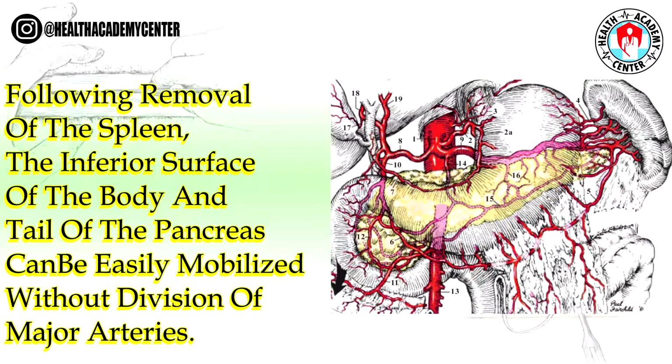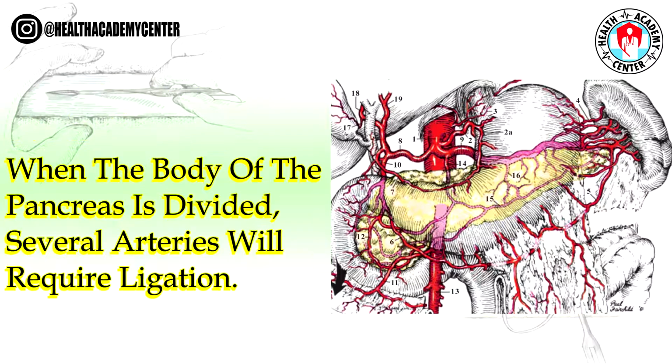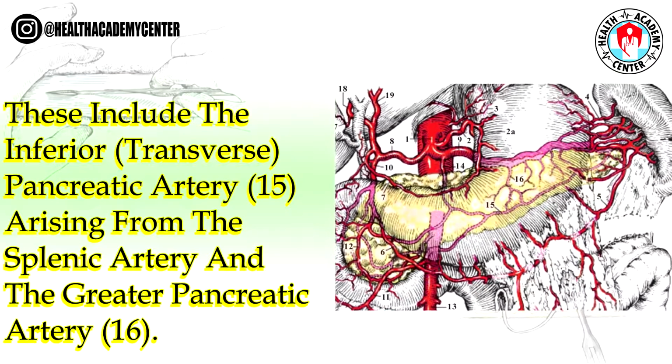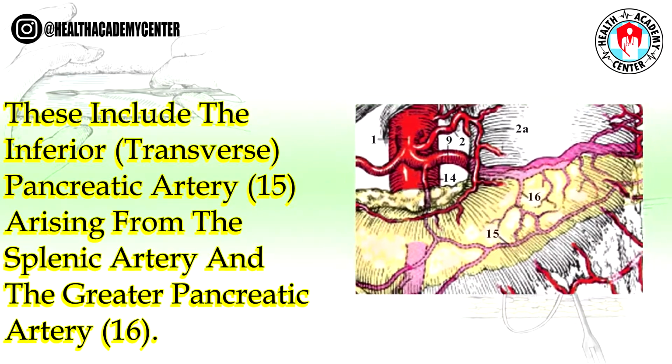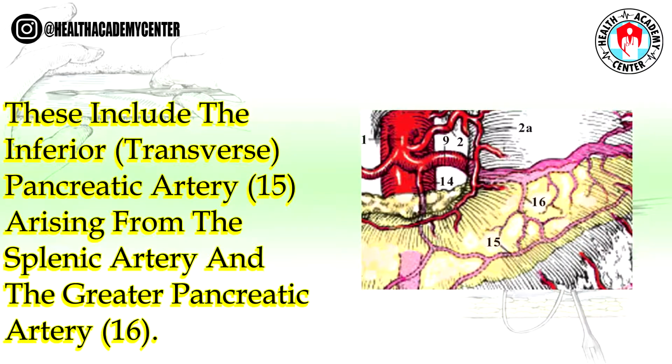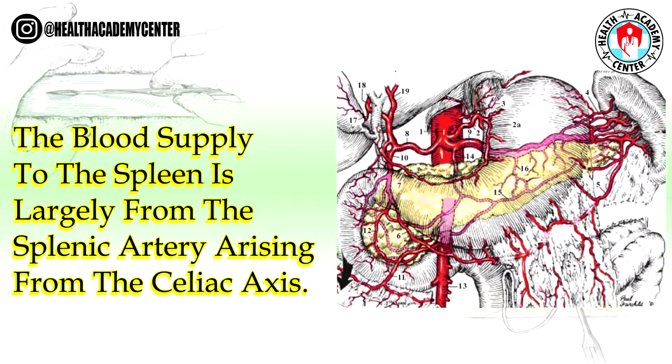Following removal of the spleen, the inferior surface of the body and tail of the pancreas can be easily mobilized without division of major arteries. When the body of the pancreas is divided, several arteries will require ligation. These include the inferior, transverse pancreatic artery, 15, arising from the splenic artery, and the greater pancreatic artery, 16. The blood supply to the spleen is largely from the splenic artery arising from the celiac axis.